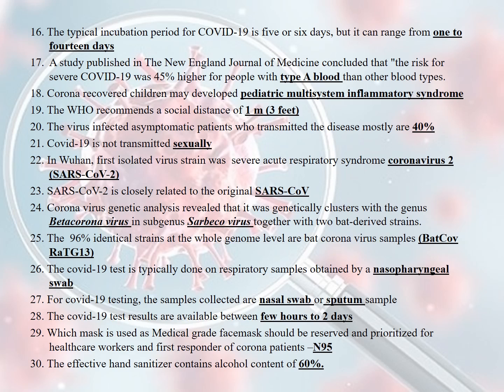In Wuhan, the first isolated virus strain was severe acute respiratory syndrome coronavirus 2, that is SARS-CoV-2. SARS-CoV-2 is closely related to the original SARS-CoV. Coronavirus genetic analysis revealed that it genetically clusters with beta coronavirus, in the subgenus Sarbecovirus, together with two bat-derived strains. The 90% identical strains at the whole genome level are bat coronavirus samples, bat-CoV RaTG13.